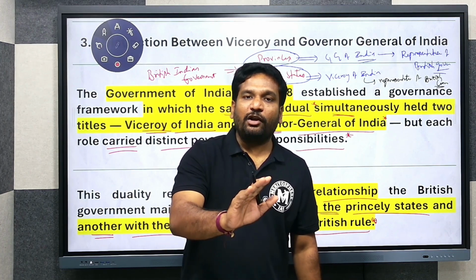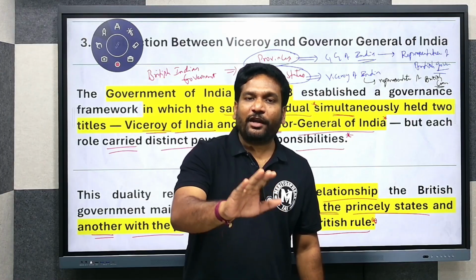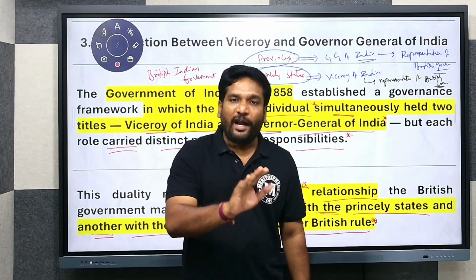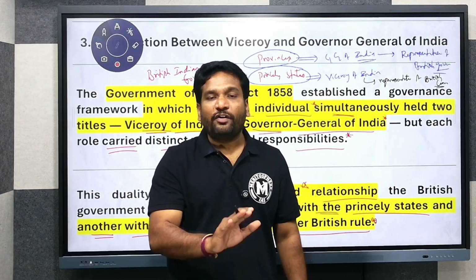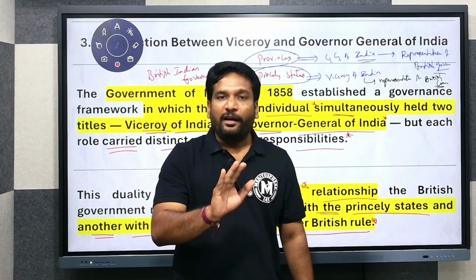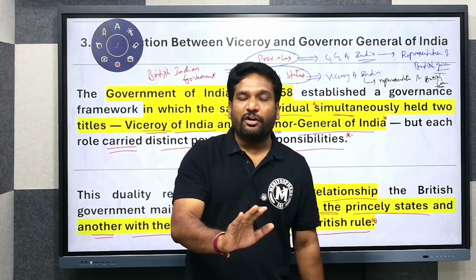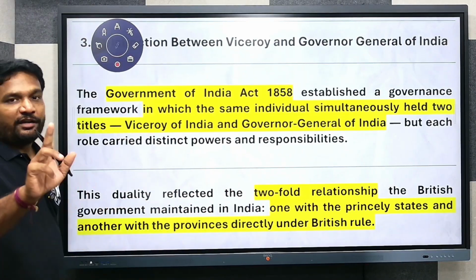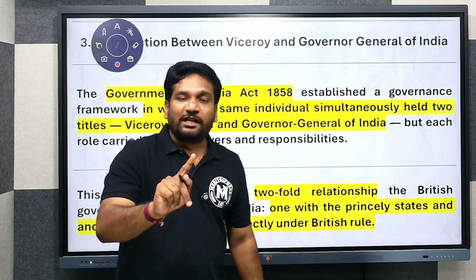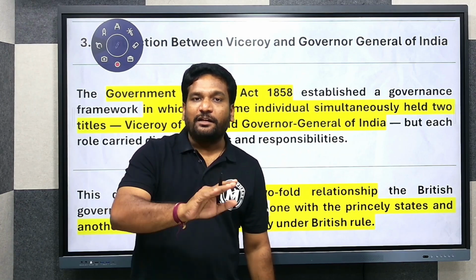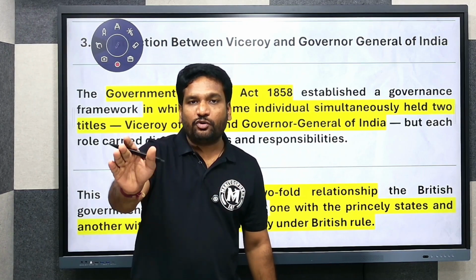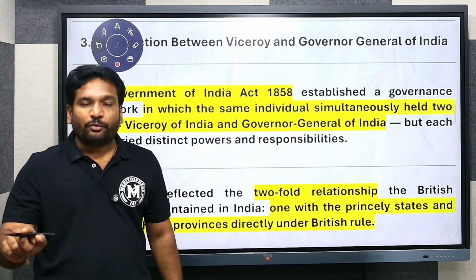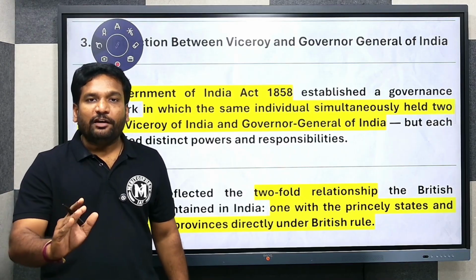Whenever the person assumes the title of Governor General of India, he is a representative of the British government. Whenever this person, Viceroy and Governor General of India, is going to handle the princely states, then he assumes the title of Viceroy of India. And here the Viceroy of India is the representative of the British Crown. So at that particular time, India had two territories: the provinces and the Indian princely states. When he deals with the provinces, he assumes the title of Governor General of India. Whenever he deals with the Indian princely states, he assumes the title of Viceroy of India.